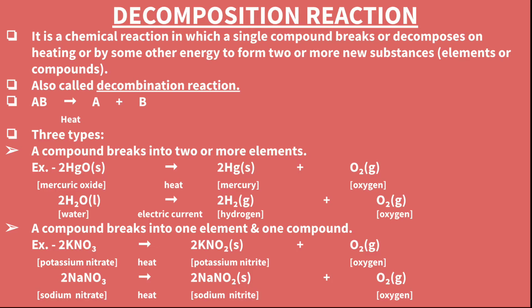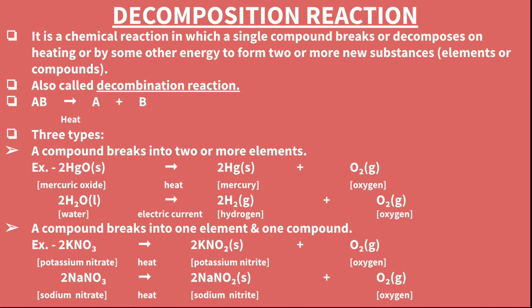Next we come to the decomposition reaction. It is a chemical reaction in which a single compound breaks or decomposes on heating, or by some other energy, to form 2 or more new substances, that is elements or compounds. It is also known as decombination reaction. That is, AB changes to A plus B. In the first one, combination, A plus B combine to form AB. Here AB decomposes to A plus B in the presence of heat or any other form of energy. Now 3 types of combinations are there.